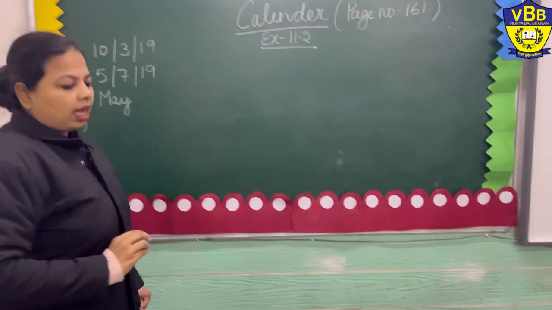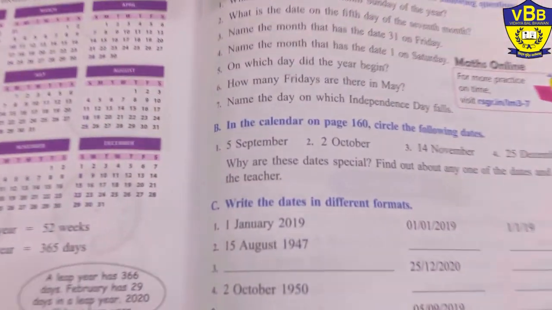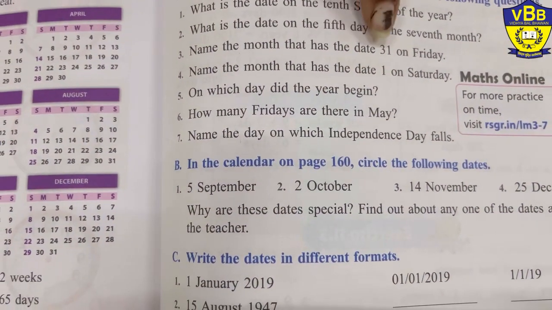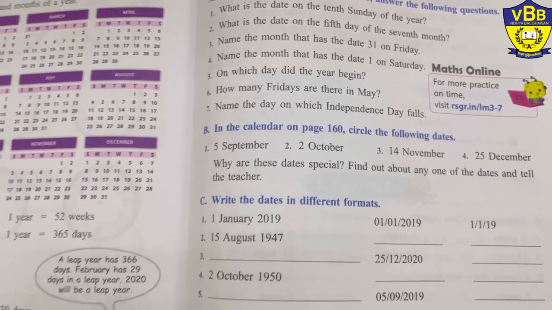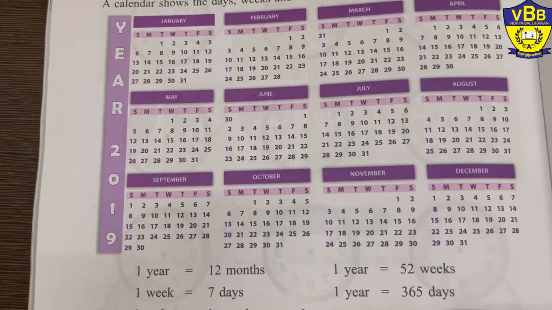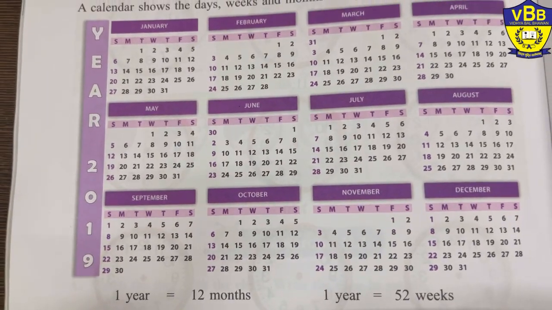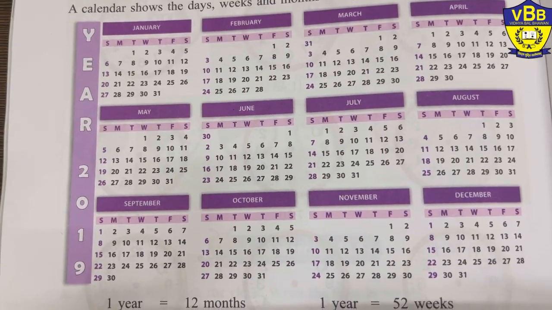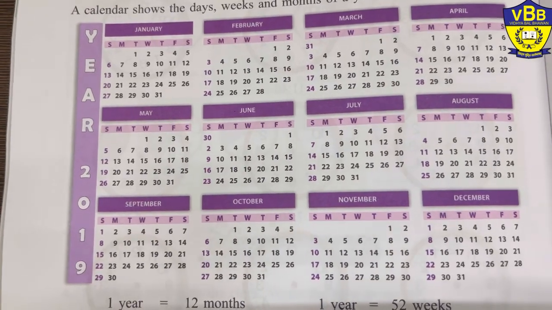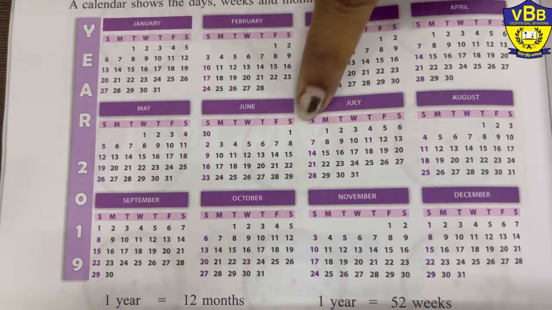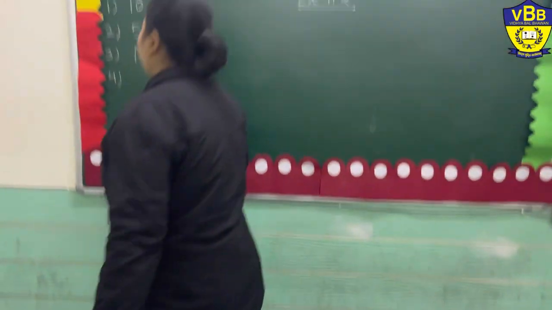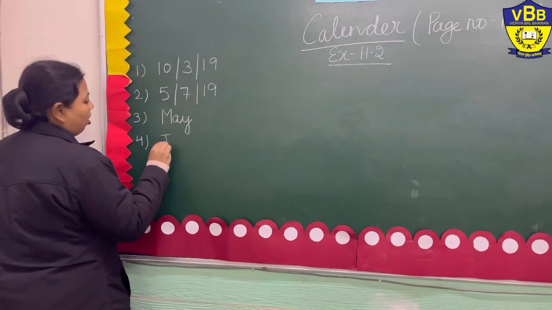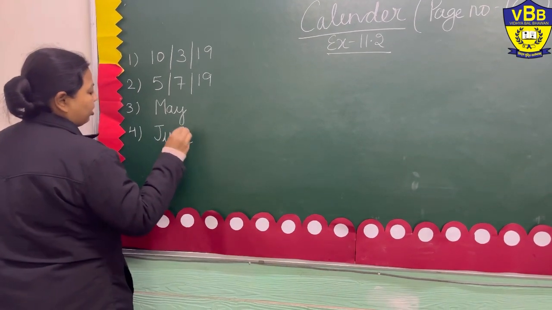Now let's move to the next question. Name the month that has the date 1 on Saturday. Now we have to see in which month we have date 1 on Saturday. You have to see very closely. Here it is. In the month of June, we have 1 on Saturday.